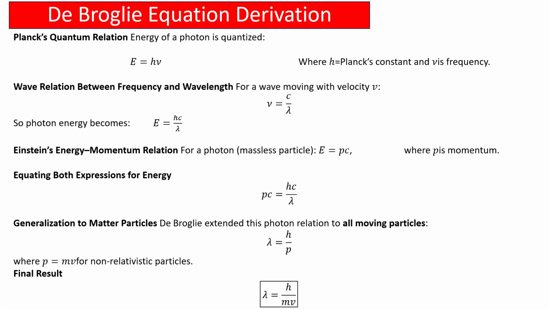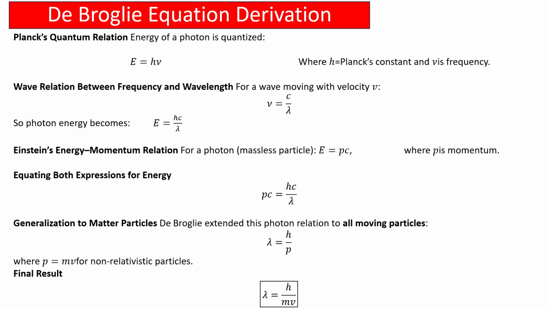Here is the de Broglie equation derivation. According to Planck's quantum relation, the energy of a photon is quantized, that is E equals h nu, where nu is the frequency of the light and h is the Planck constant. Now the relation between frequency and wavelength: for a wave moving with velocity v, here we take the speed of light c, so the frequency is nu equals c upon lambda. Substituting this into the equation, we get E equals hc upon lambda.